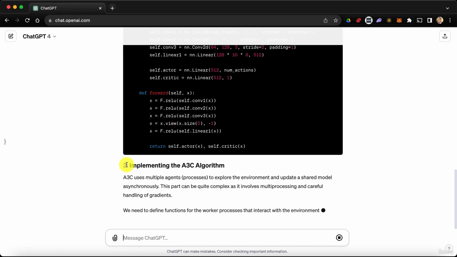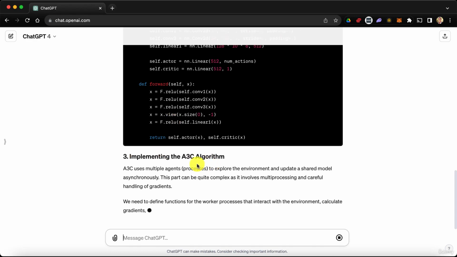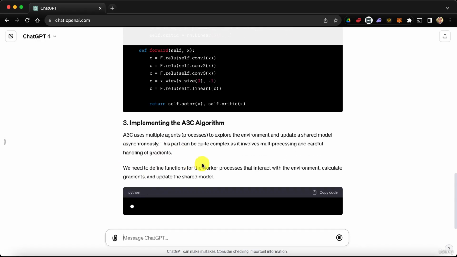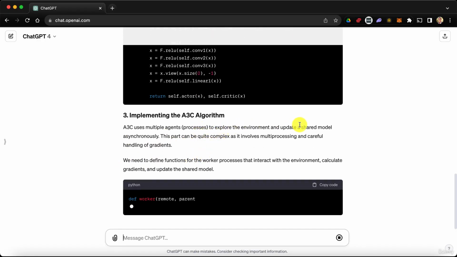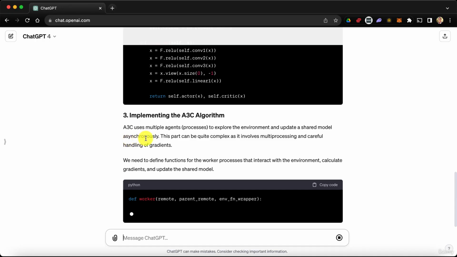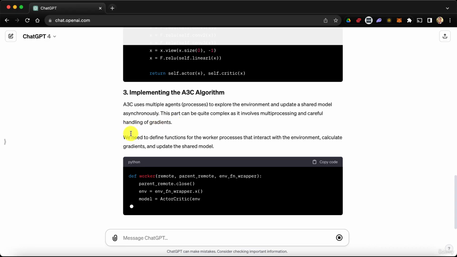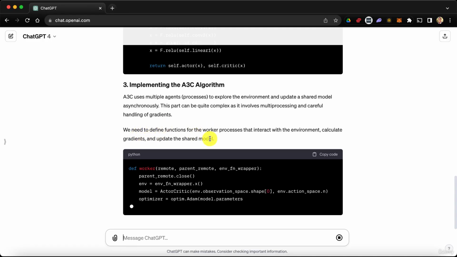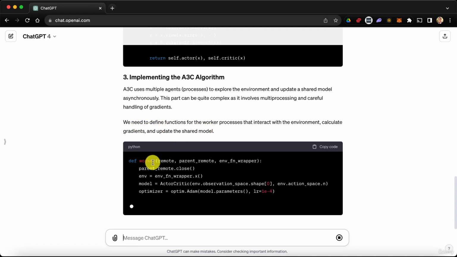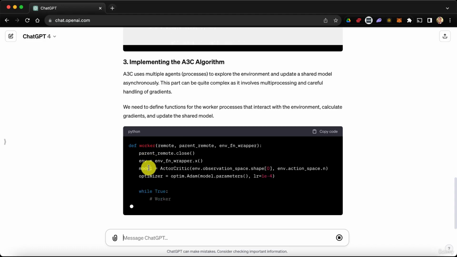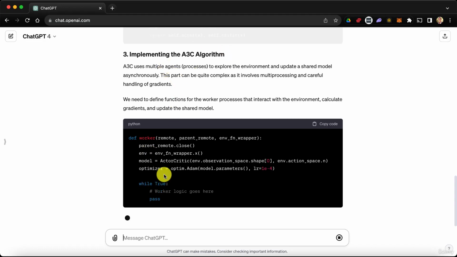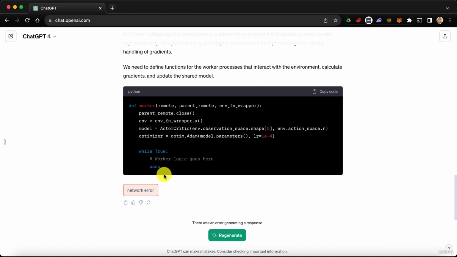All right. So here we go. Now implementing the A3C algorithm. So A3C uses multiple agents, processes, to explore the environment and update a shared model asynchronously. Yes, we got that. This part can be quite complex as it involves multiprocessing and careful handling of gradients. We need to define functions for the worker processes that interact with the environment, calculate gradients, and update the shared model. Okay, very good. All right, so it defines a function, okay, not a class, to implement the A3C algorithm. Why not? We can totally do this with a function as well.